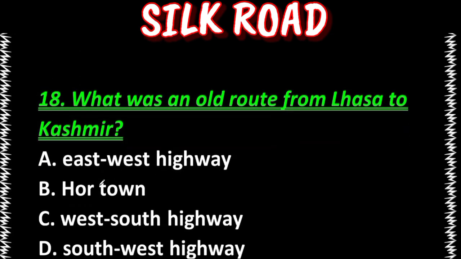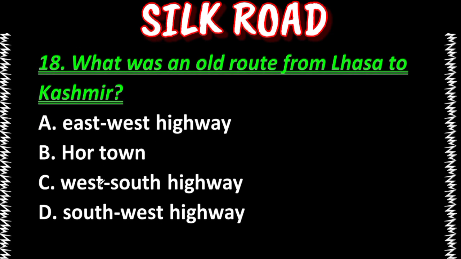Next question is, what was an old route from Lhasa to Kashmir? East-West Highway, Hor Town, West-South Highway, South-West Highway. Our answer is option A, East-West Highway.